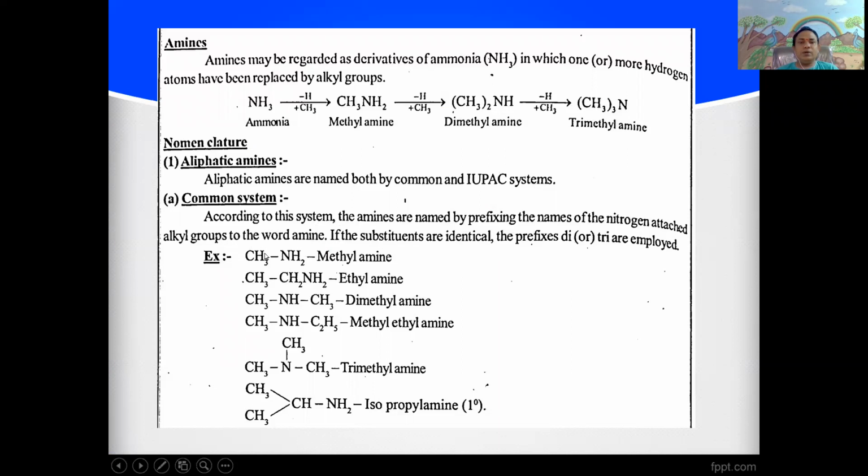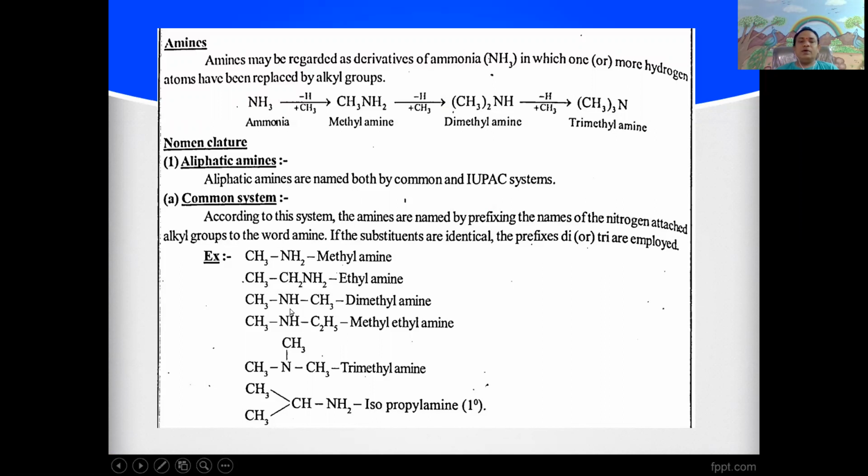For example, in the ammonia, one of the hydrogen atoms is replaced by the methyl group. The name is methylamine. Next, in the ammonia, one of the hydrogen atoms is replaced by the ethyl group. The name is ethylamine.